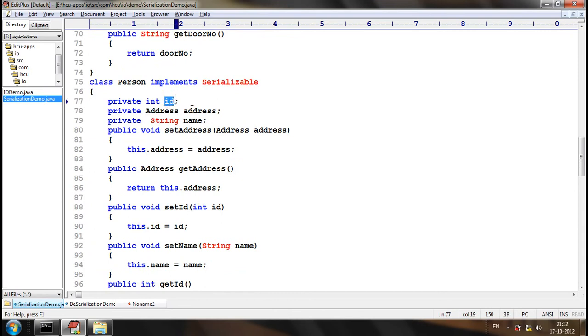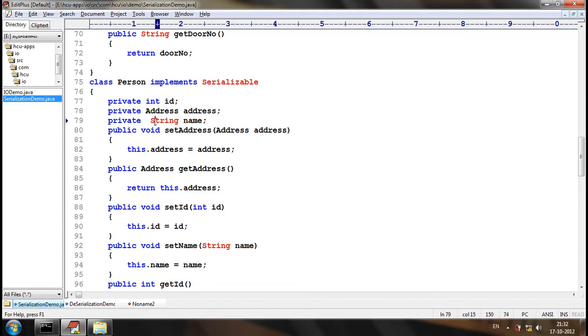ID, address, and name will be serialized. And ID is a primitive. A primitive will be automatically converted into the corresponding wrapper class object. What is the corresponding wrapper class object? Integer. The information present in the Integer wrapper class object will be persisted in the file system.